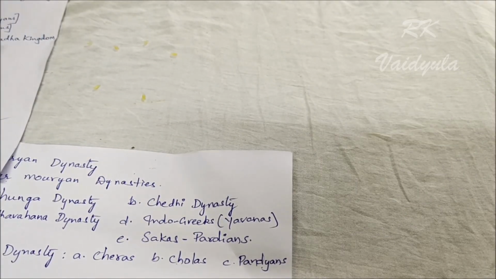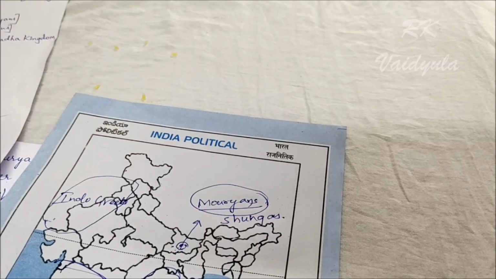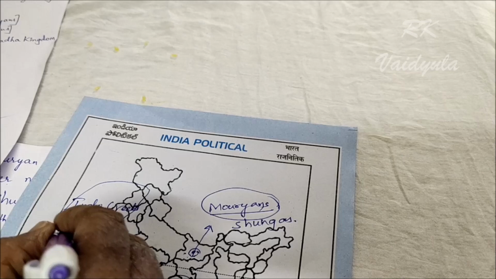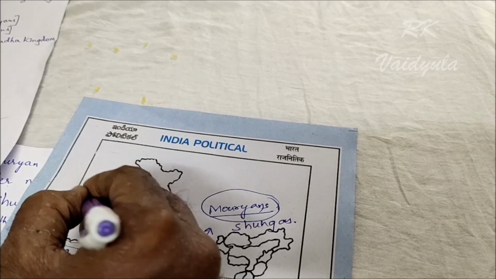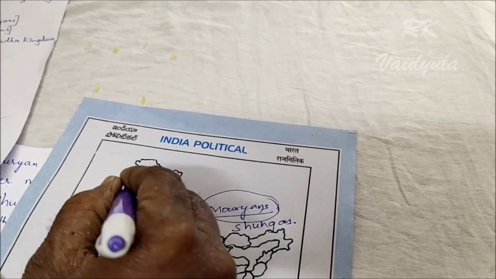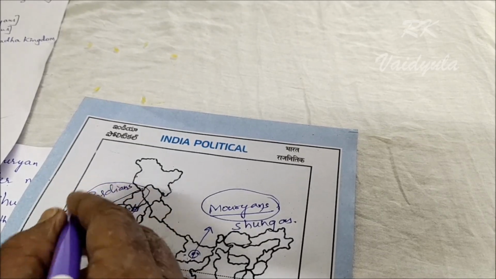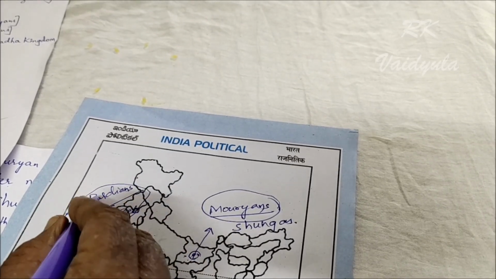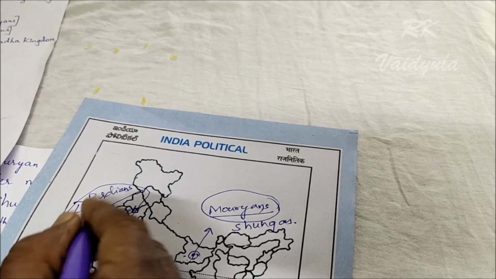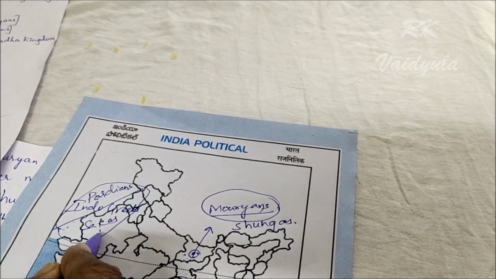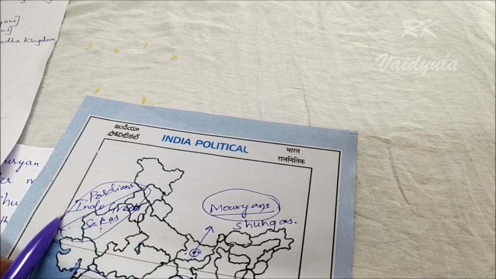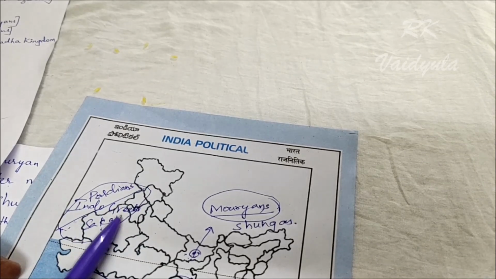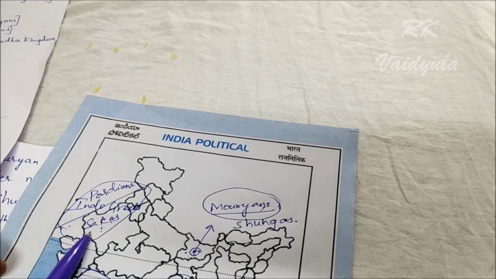After the Indo-Greeks were terminated, the Sakas and Parthians ruled. Remember this: after the Indo-Greeks dynasty vanished, the north part was ruled by the Parthians and the southern part was ruled by the Sakas. This is very important.